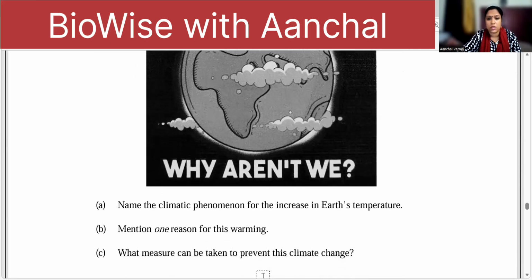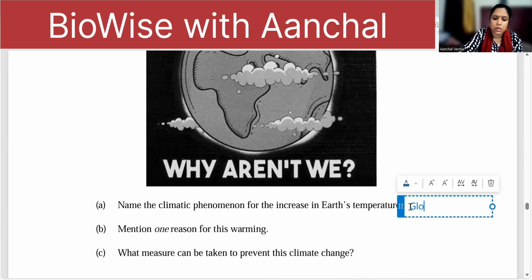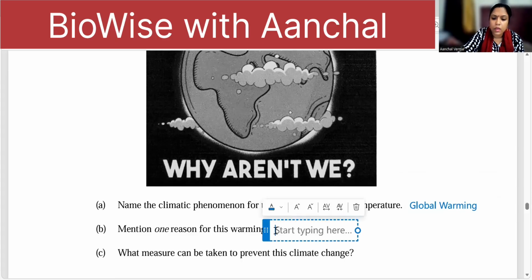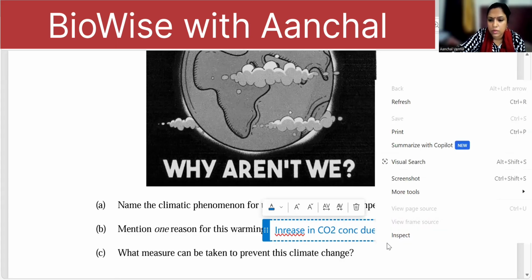Climate change means temperature change, so you're talking about global warming. One reason of this warming can be increase in CO2 concentration. You can write increase due to deforestation.